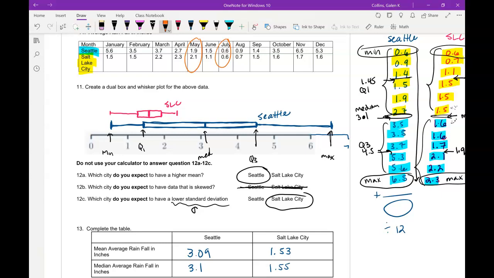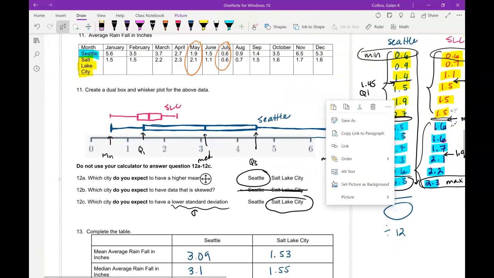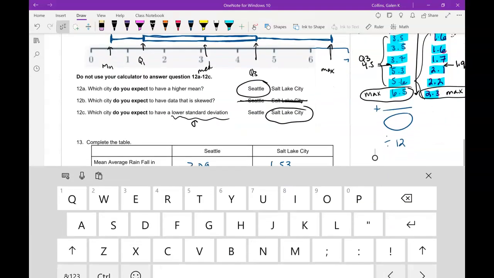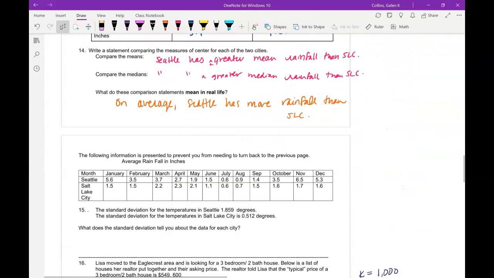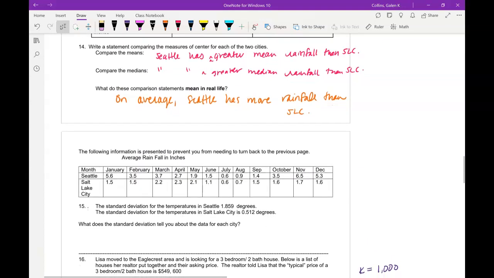But I could say that on average, I'm expecting to have more rain in Seattle. And if you've ever been to Seattle, you might be able to verify that. It can be very rainy up there. All right, we've got a little bit more to talk about with this Seattle Salt Lake City question.